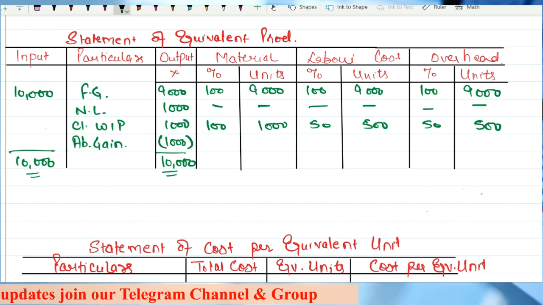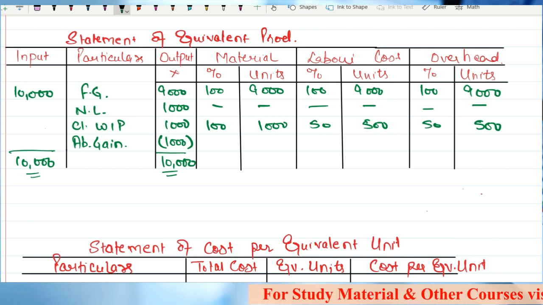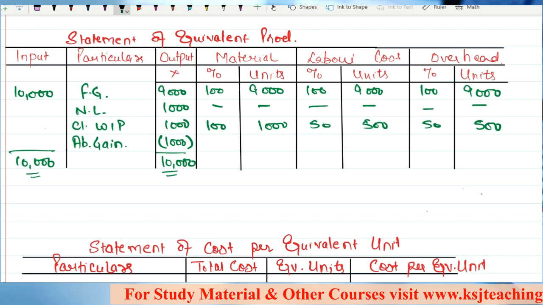Why is it 100%? When will you get to know that there is an abnormal gain? When there will be the finished goods in hand? When will you get to know that there is an abnormal gain?